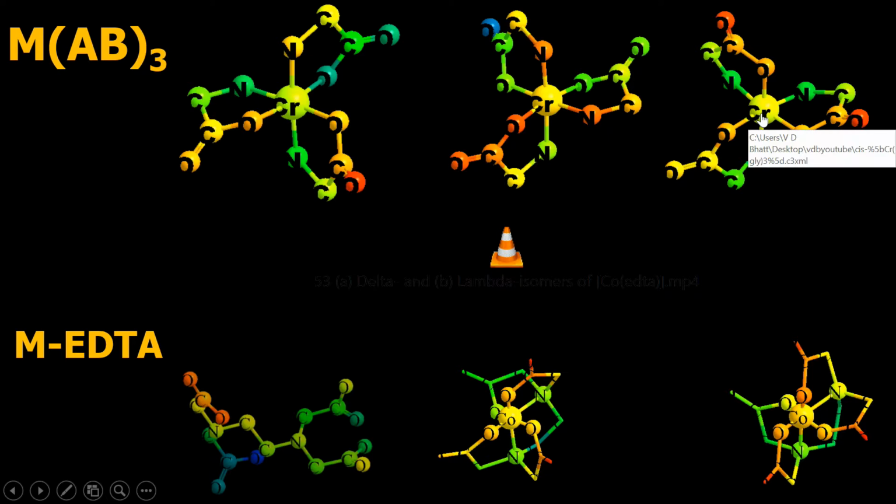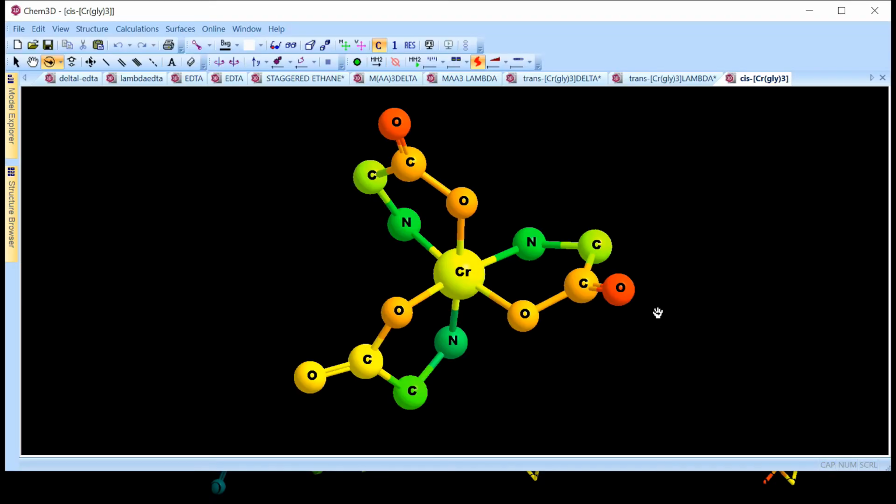Now I will show you the FAC or the facial kind of isomer for our chromium triglycinate complex. So how do we see that? Just take a look at the three oxygen atoms and the three nitrogen atoms. These three oxygens make a triangle, very clear triangle. In the same way, these three nitrogens will also make a triangle, and therefore this is a FAC isomer. Now this FAC isomer can also exhibit optical isomerism.